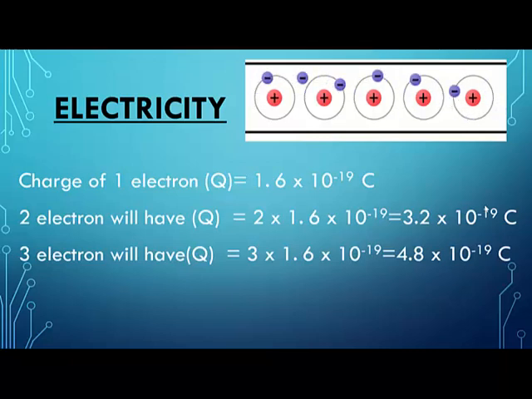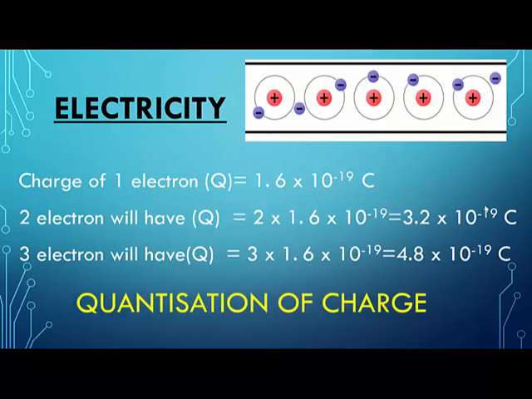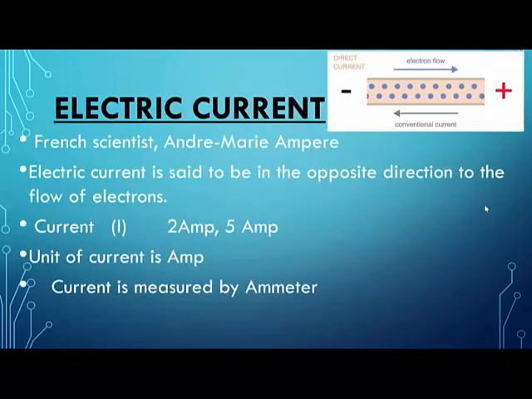So when you increase the number of electrons, the amount of charge also increases. This is called quantization of charge. It is not in your book, but just for information, know it. Okay, now we'll come to electric current.